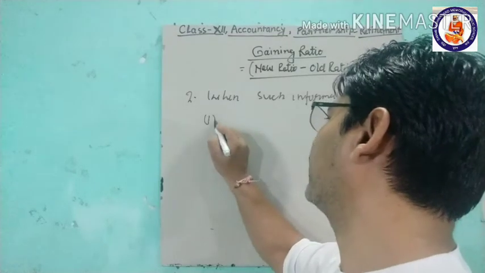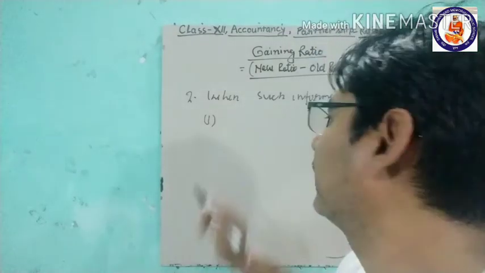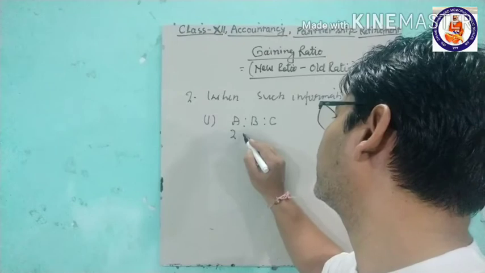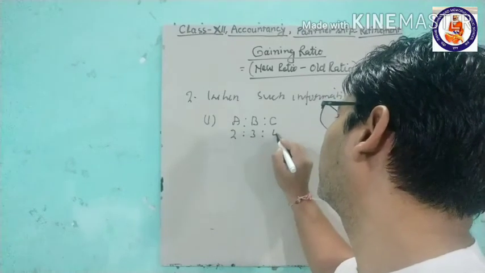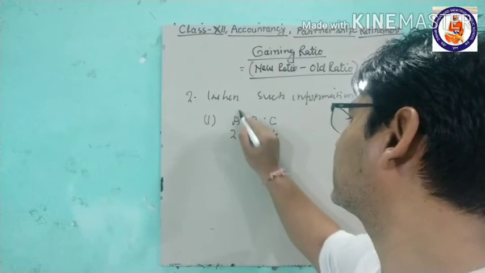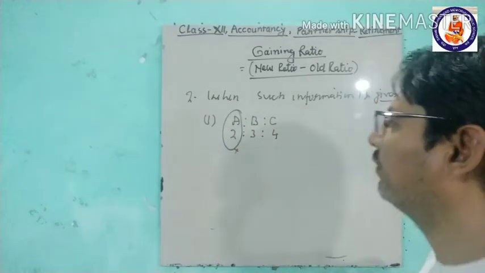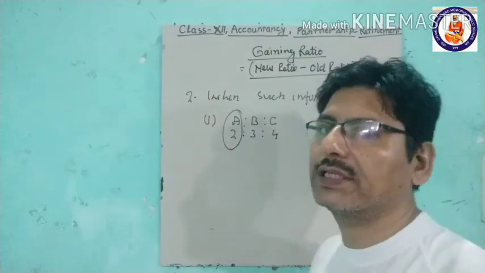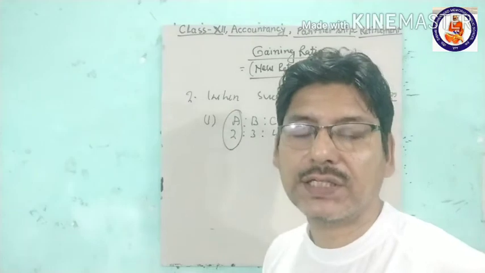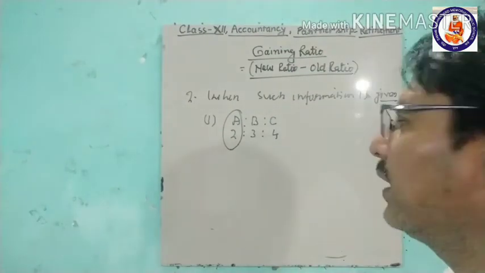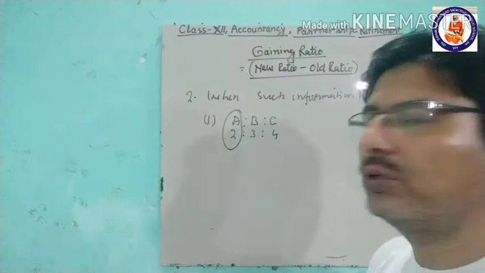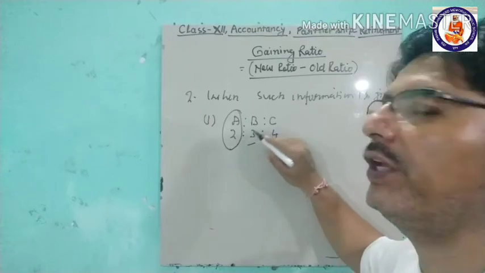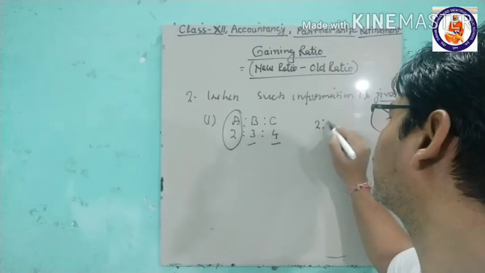So the first condition is, if A, B, C are the partners sharing profit in the ratio of 2:3:4, and A retires from the firm, and his share is taken by B and C in the ratio of 2:3.